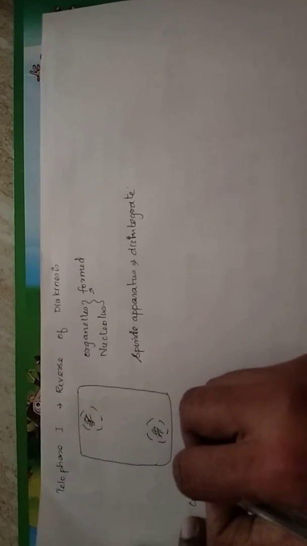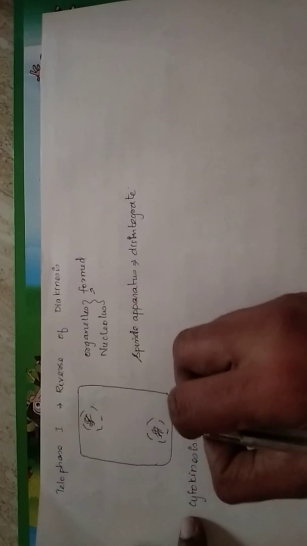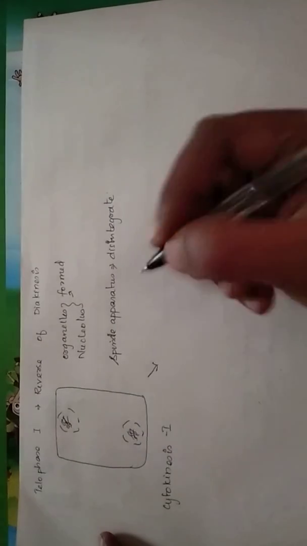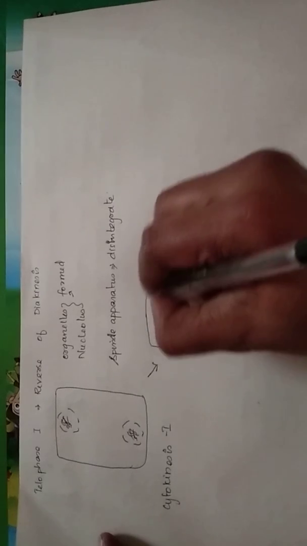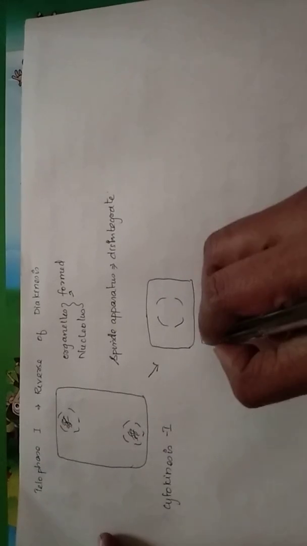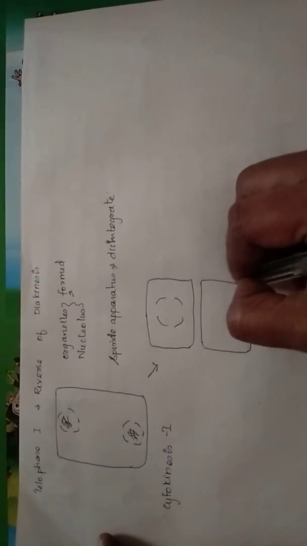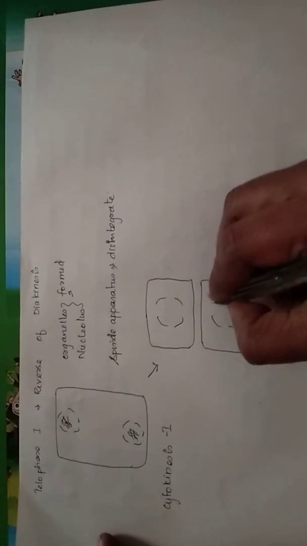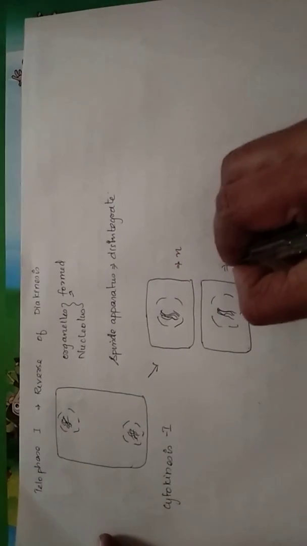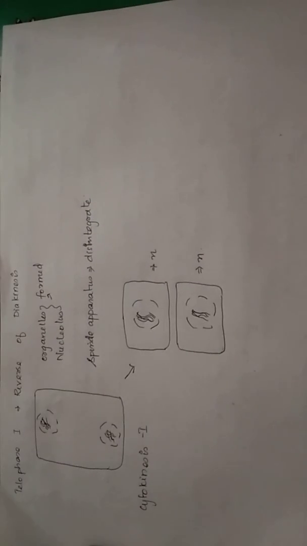Now the cell undergoes cytokinesis. For plant cells it is going to be by the cell plate method. For animal cells it is going to be by the invagination of the cell membrane. We have already seen how those divisions happen. So it is just formation of two haploid cells. Haploid because homologous chromosomes are separated to both the separate nuclei. So here the cells are going to become haploid. So two haploid cells are formed.